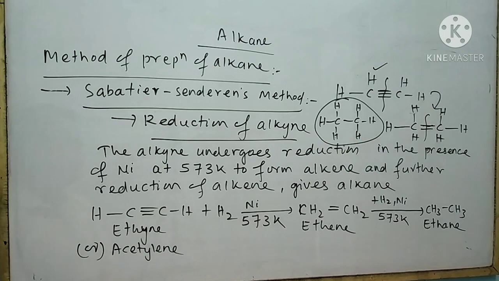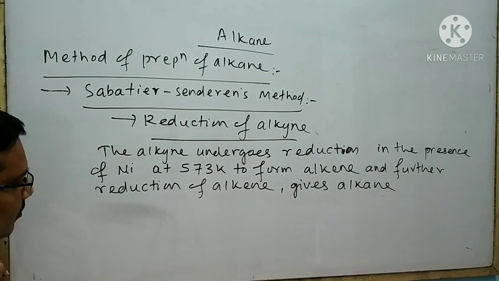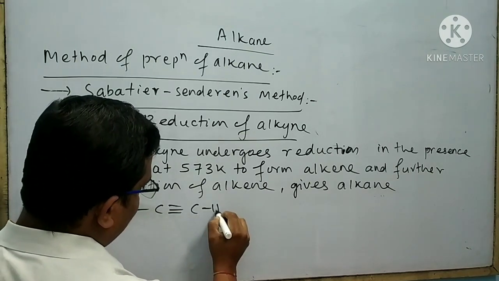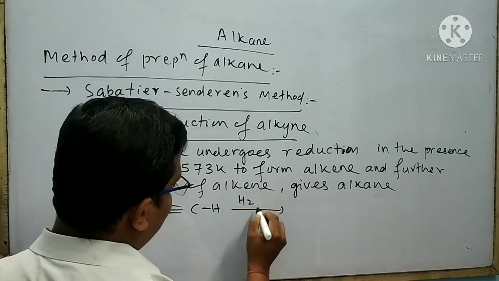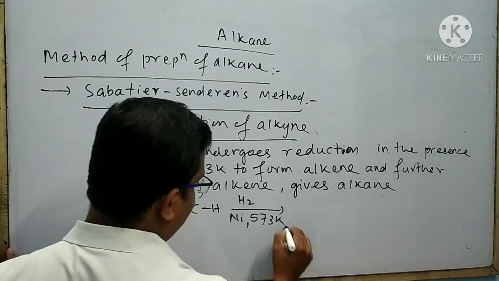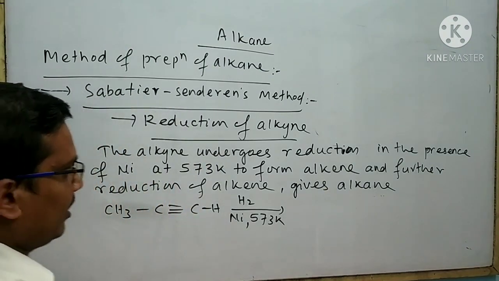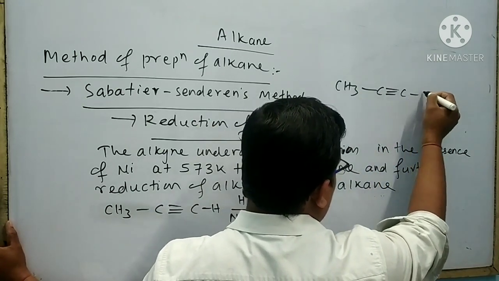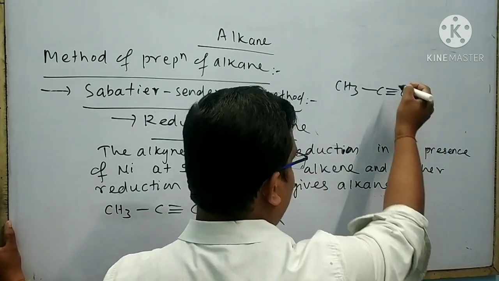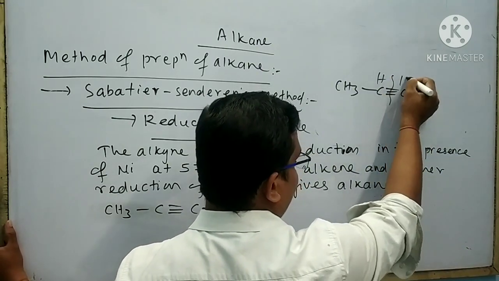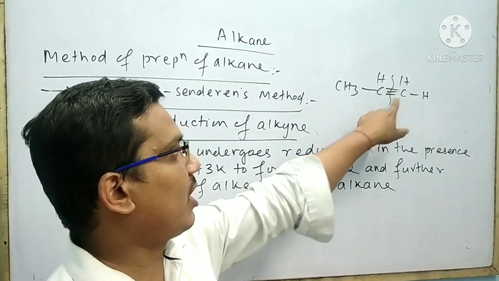Like ethyne, you can also write the reduction of propyne. This is the structure of propyne. Now it is subjected to reduction with hydrogen in the presence of nickel at 573 Kelvin. At first break one pi bond like this and give two nascent hydrogen atoms to these two carbon atoms.